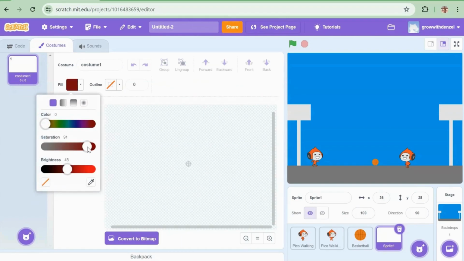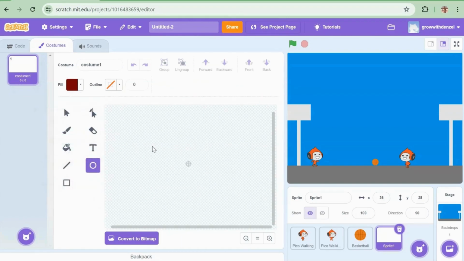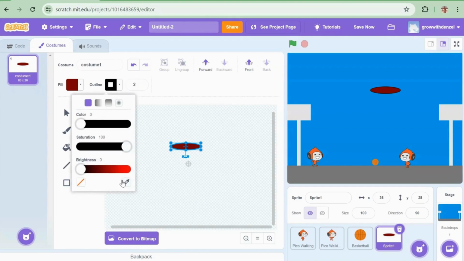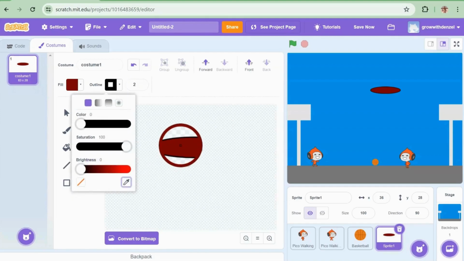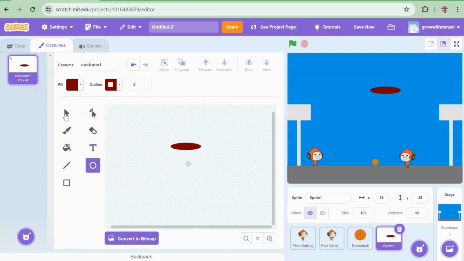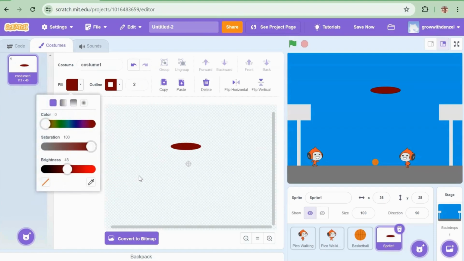For the red hoop, you draw a red circle, an outline of 1 and 2. Make that outline, you pick it as the fill, and you make the fill none. That way, you'll be able to see through the hoop.